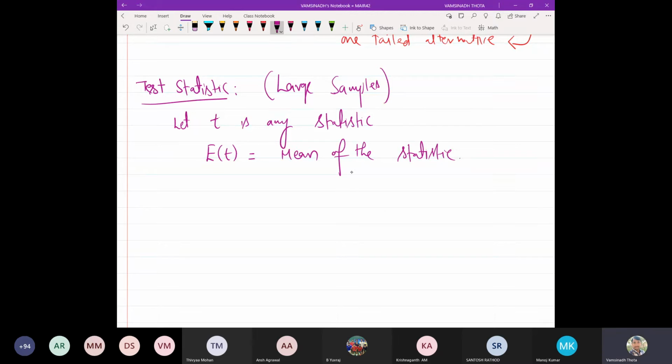That is the expected value of the statistic. And of course V of T is basically the variance of that statistic.